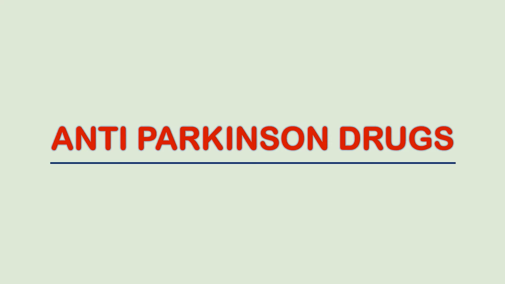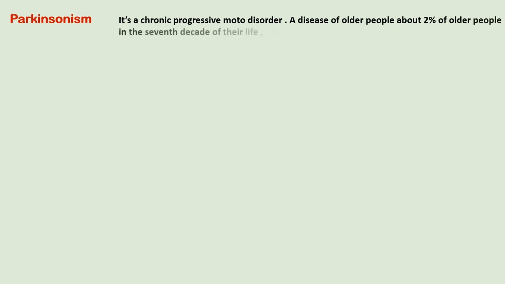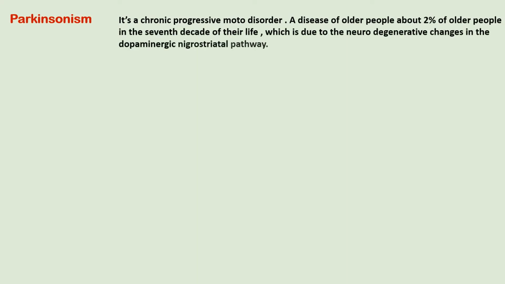In today's lecture, we will discuss anti-Parkinsonism drugs. Parkinsonism is a chronic progressive motor disorder. It is a disease of older people, about 2% of the older people actually, in the 7th decade of their life, which is due to the result of neurodegenerative changes in the dopaminergic nigrostriatal pathway, leading to three classic symptoms: bradykinesia, muscle rigidity, and tremor.